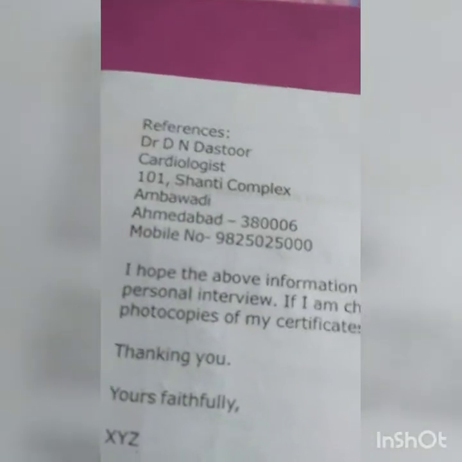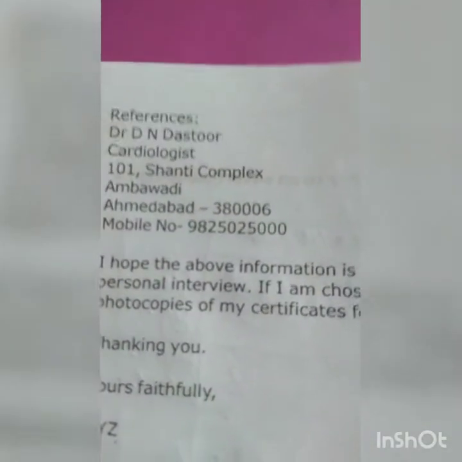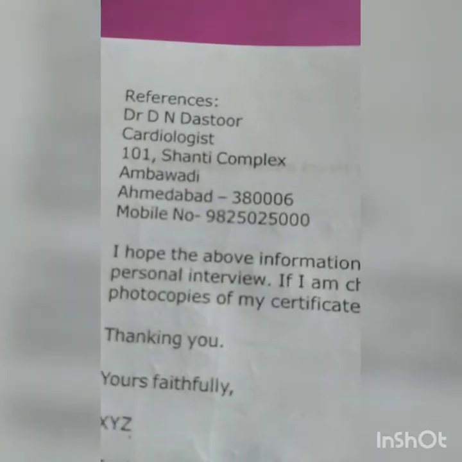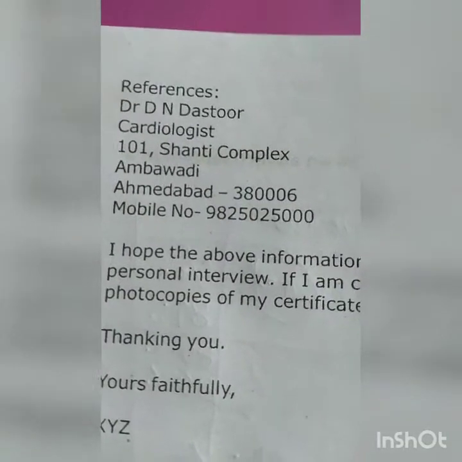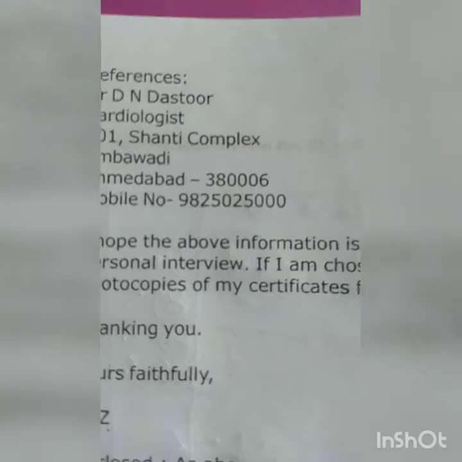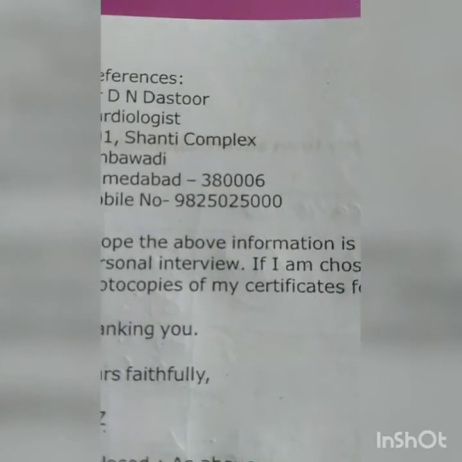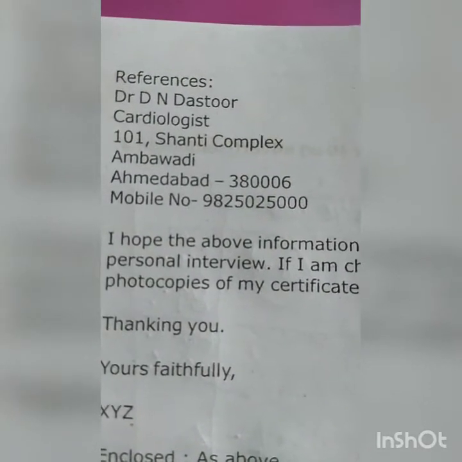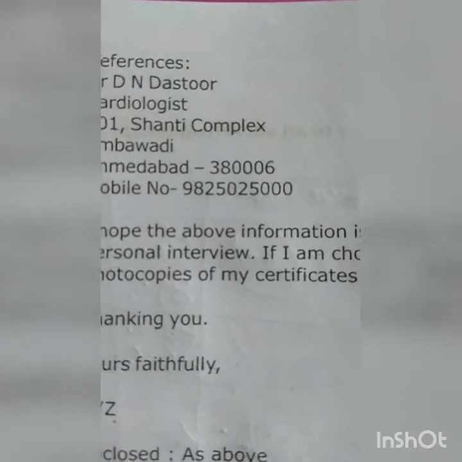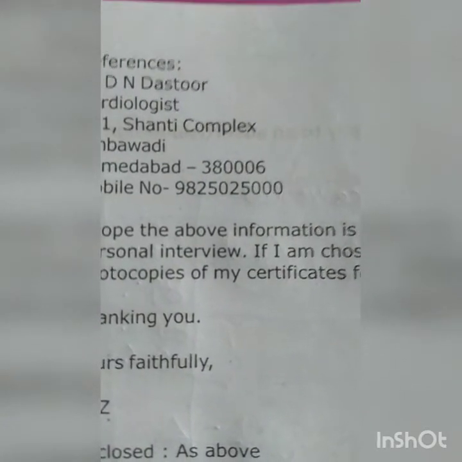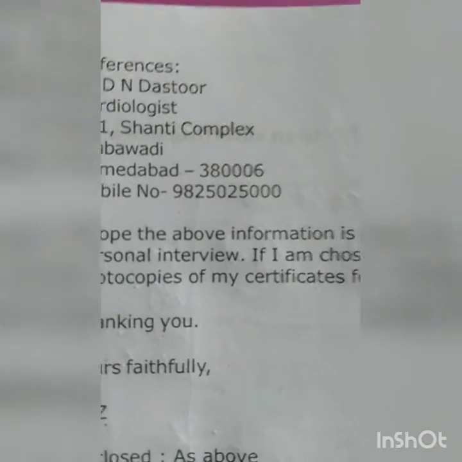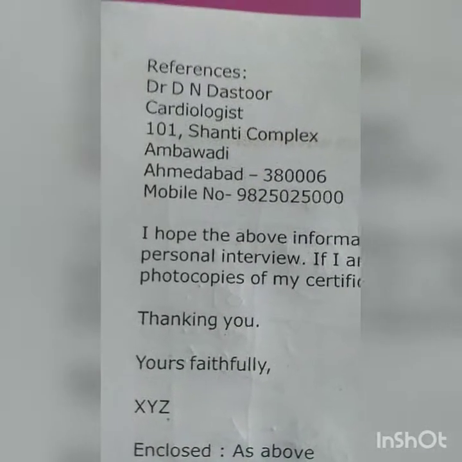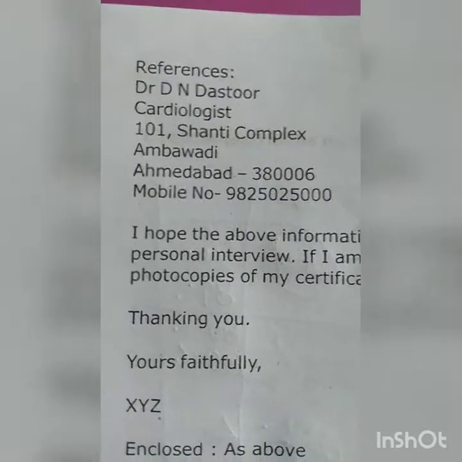Okay, then we have reference, children. Reference. Now, for example, an ex-student has come to the school for this post. That child knows me, or knows our principal ma'am, or our subject teachers, or whatever. So with reference, for example, you are writing the letter to LP Savani school, you are going for an interview in LP Savani. For example, you know me. So in the reference, you can write my name with my address and phone number.